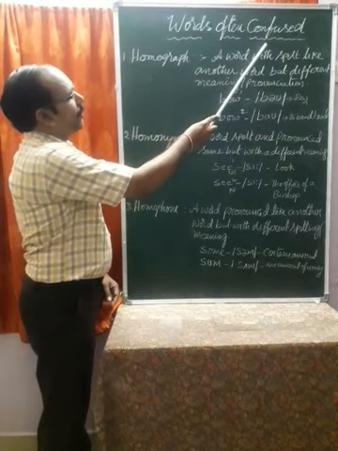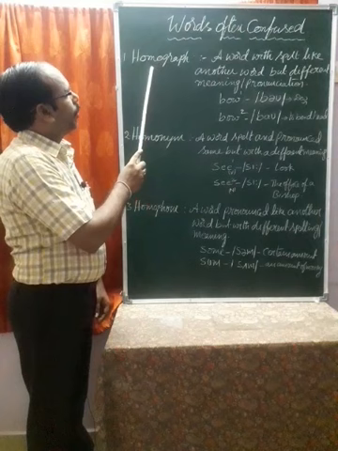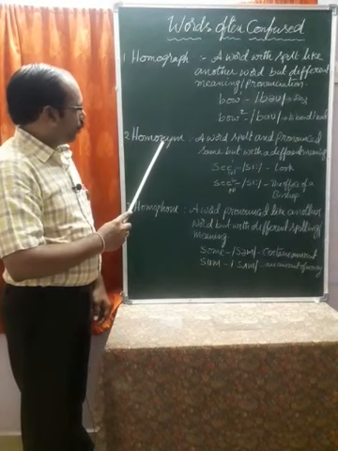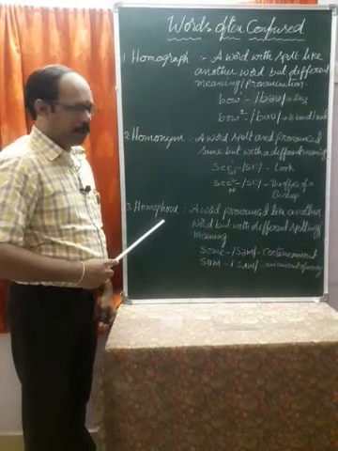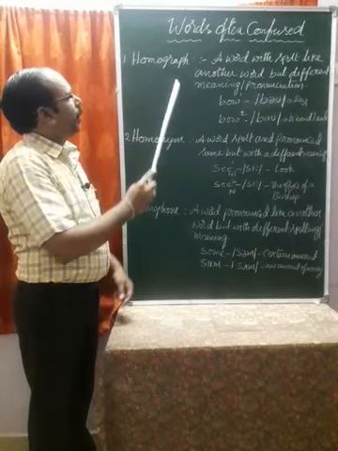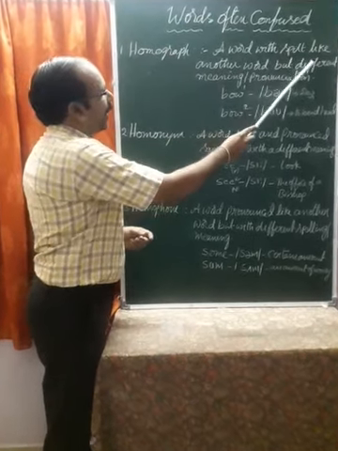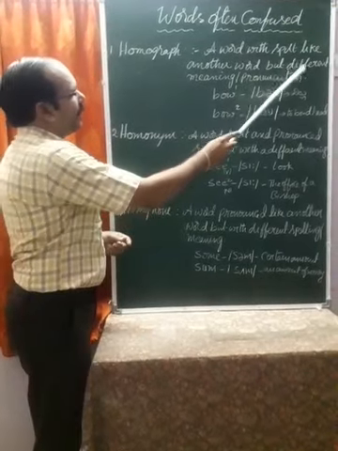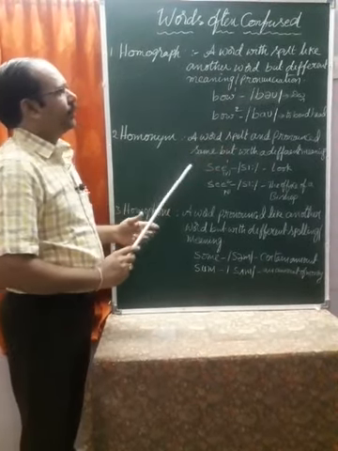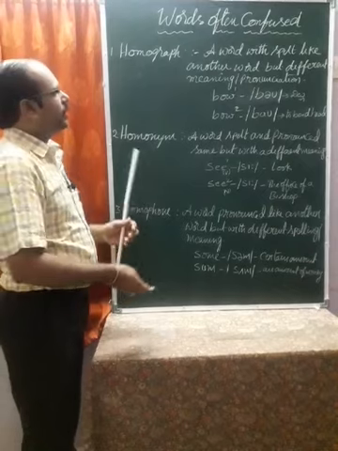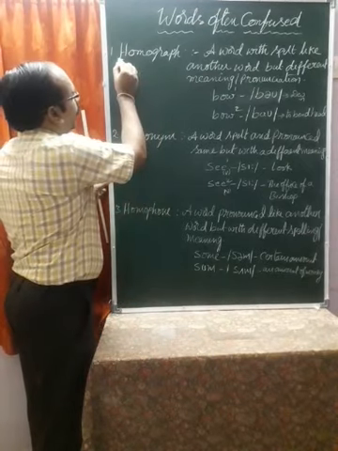Words often confused. Homograph, homonym and homophone. What is meant by homograph? A word spelt like another word but with different meaning and pronunciation. You have to observe what is the meaning of homograph.